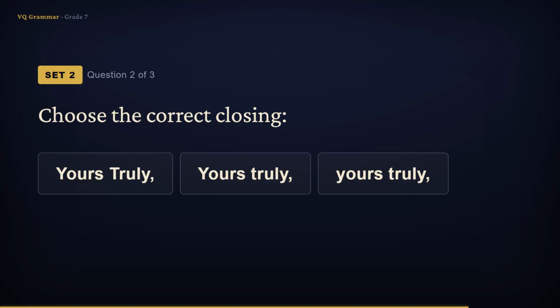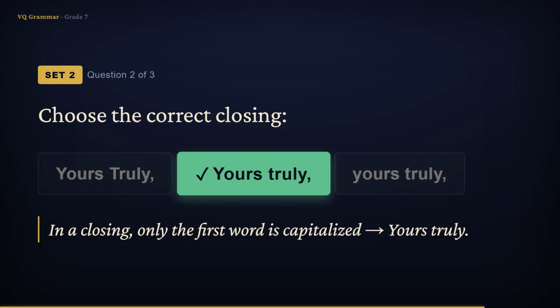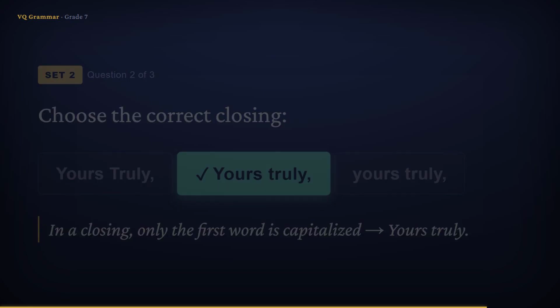Choose the correct closing. Remember, a closing capitalizes only its first word. So yours takes a capital, but truly stays lowercase. That points us to Yours truly with just one capital letter. So the answer is the second option.